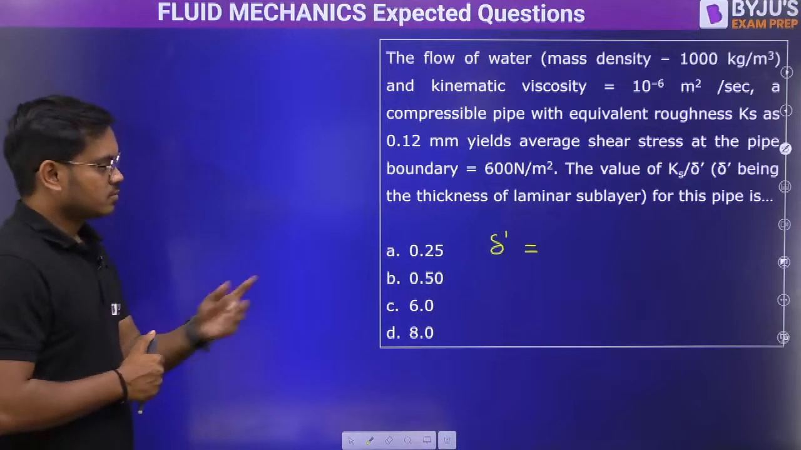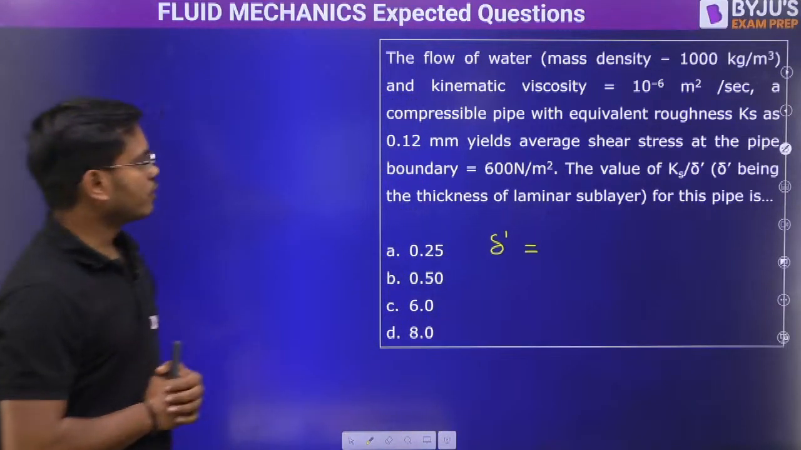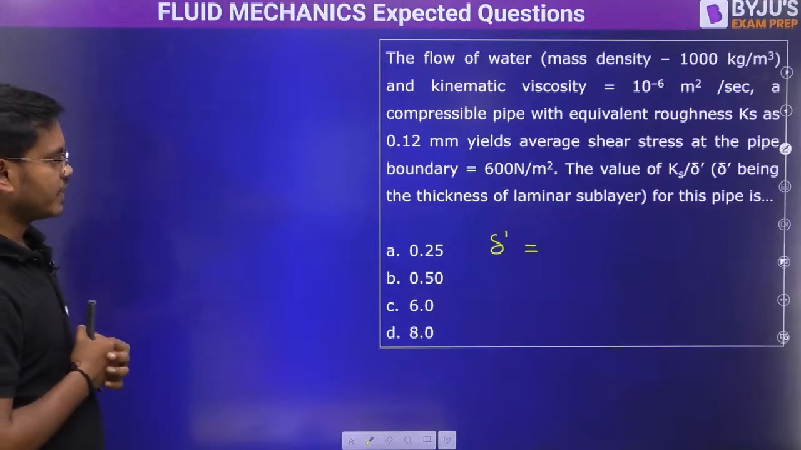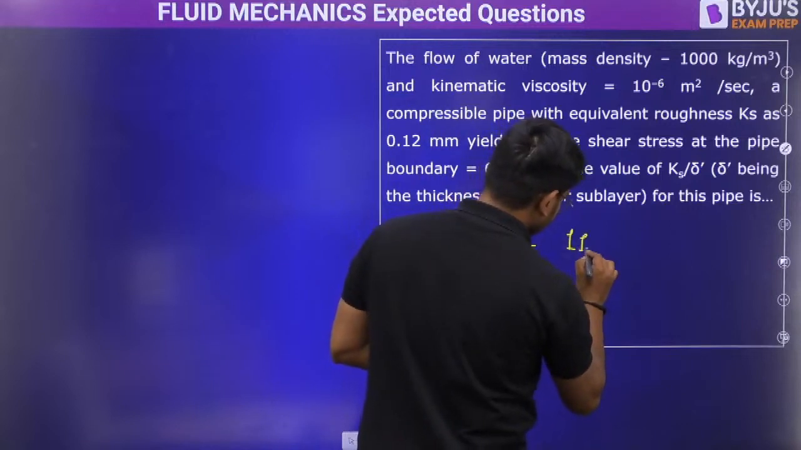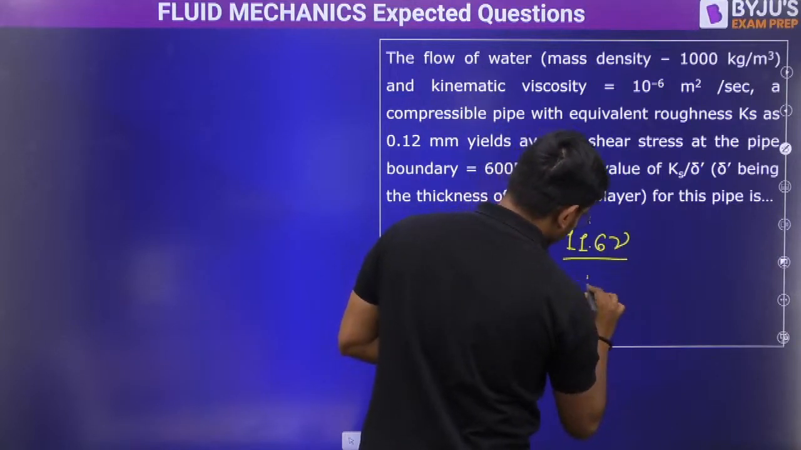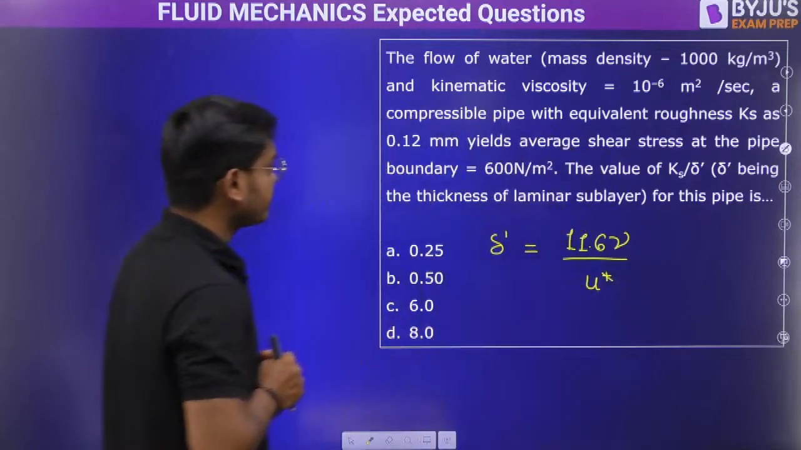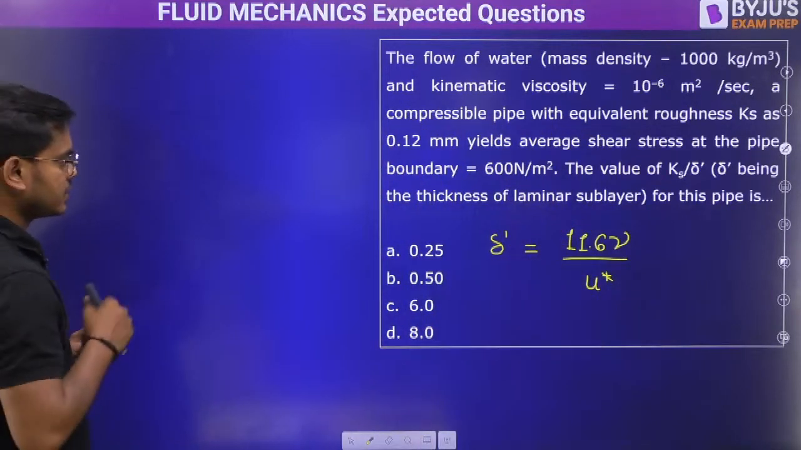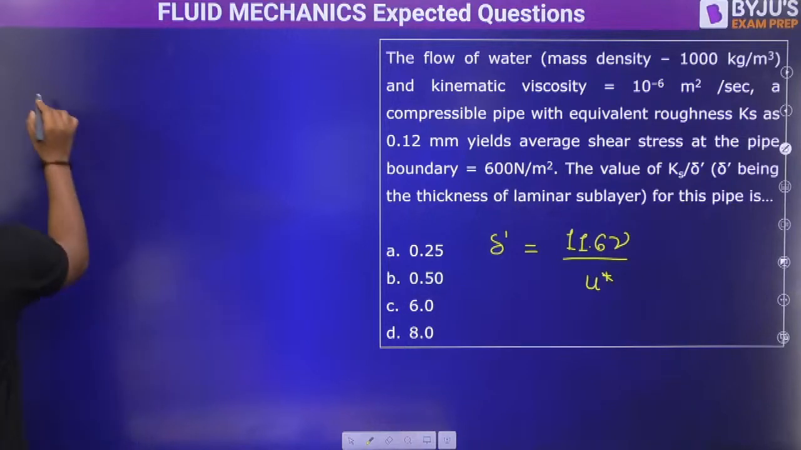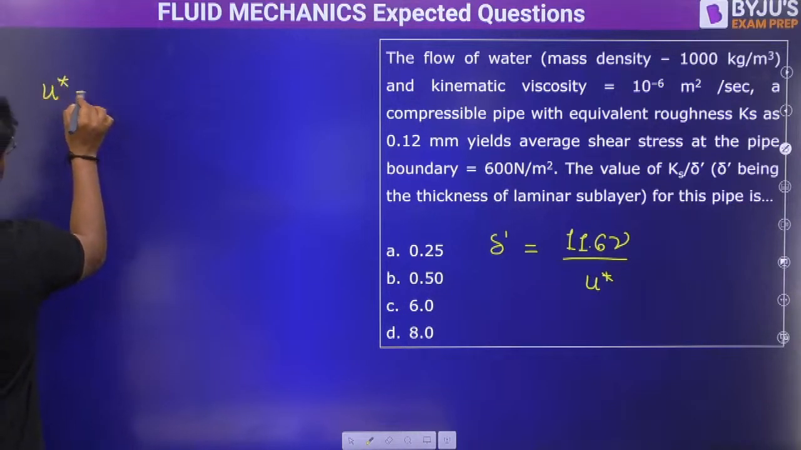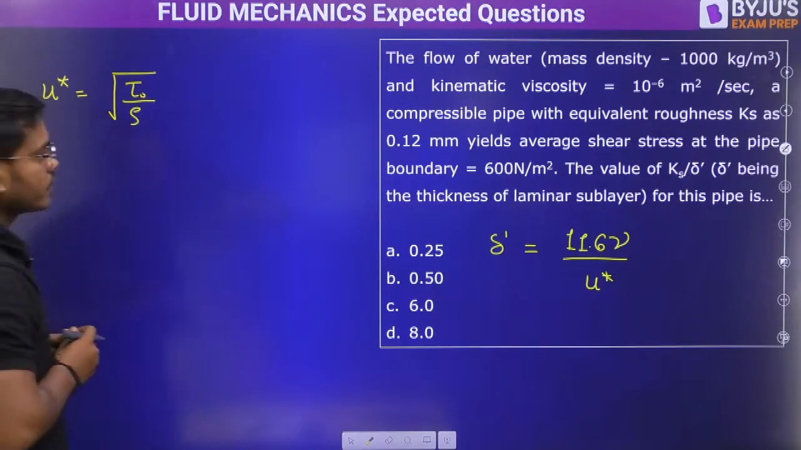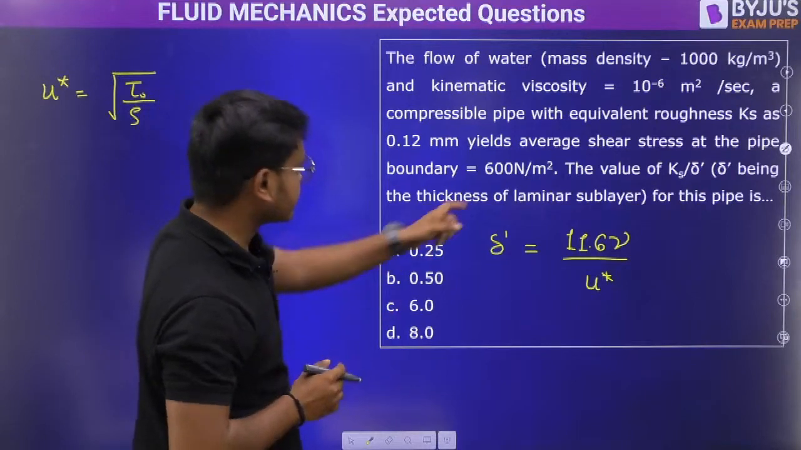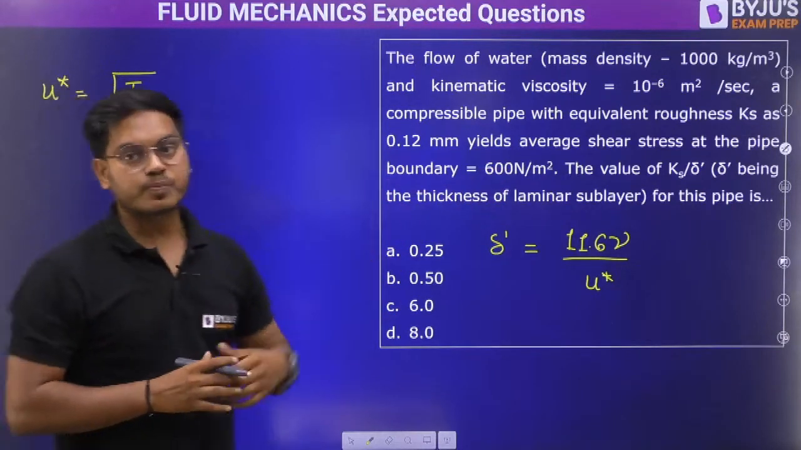Tell me, sir. How many of you got this? The flow of water. Okay, so the value of Ks by del dash is basically required as 11.6 nu by u star, correct? And Ks is given, del dash we know. Okay, nu is given. So how to get the shear velocity? Tau by rho. So is it given? Tau is given. I think yes, it is given as 600, and density would be 1000 only.